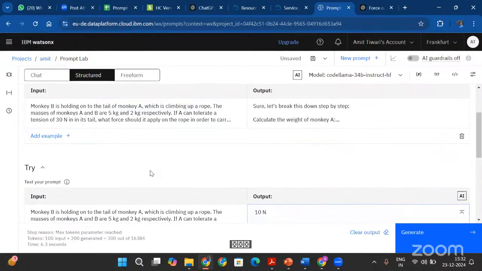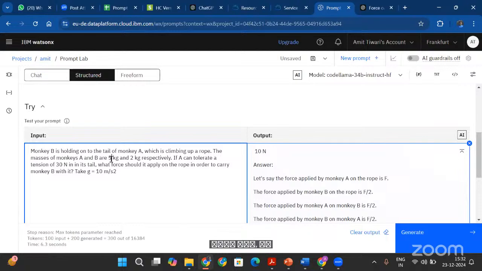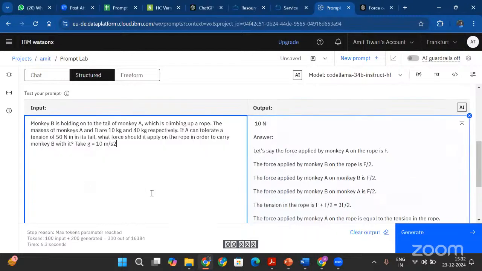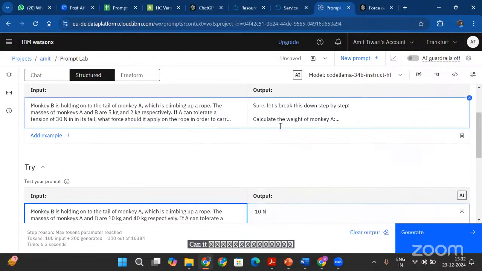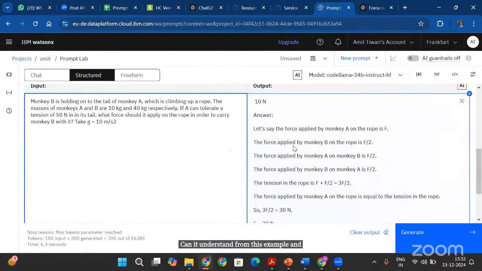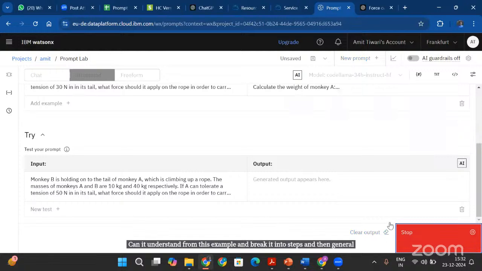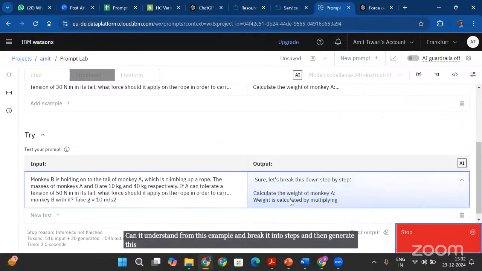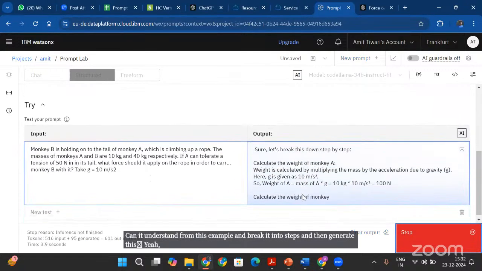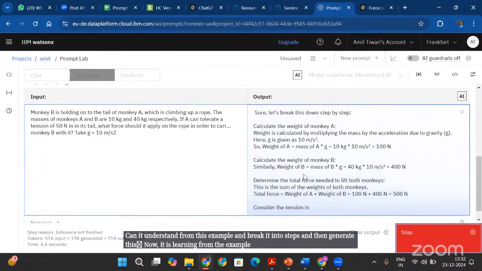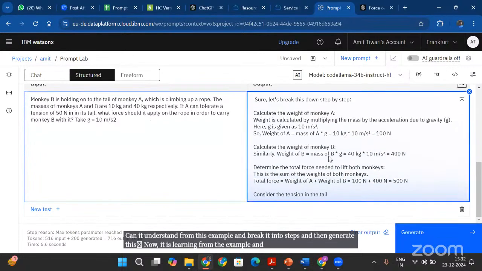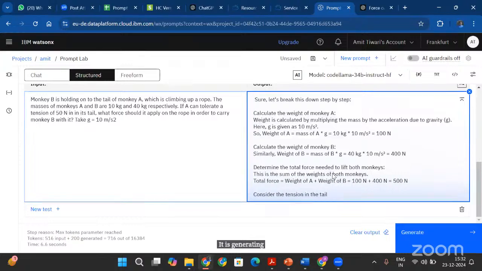All right, now if I change the values, can it understand from this example, break it into steps and then generate this? Yeah, now it is learning from the example and it is generating the response.